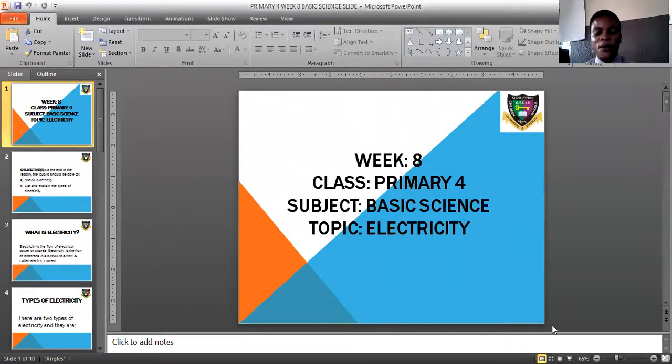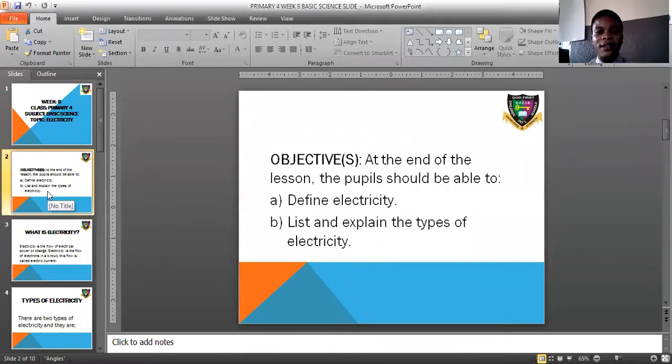Now today, let's move to our new topic, which says electricity. Now, what is electricity? Before we go into defining our subject matter, let's quickly look at this lesson's objective. The lesson's objective says, at the end of the lesson, the pupils should be able to what? Number one, define electricity. And the second one says, list and explain the types of electricity. Is that taken out?